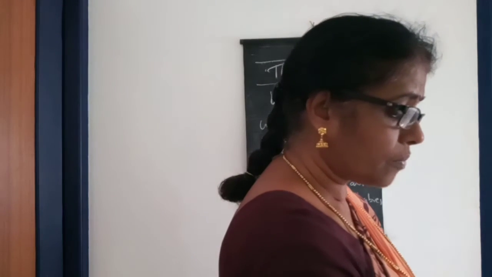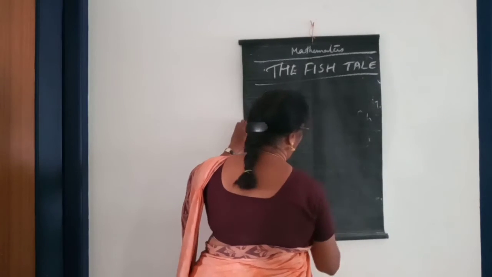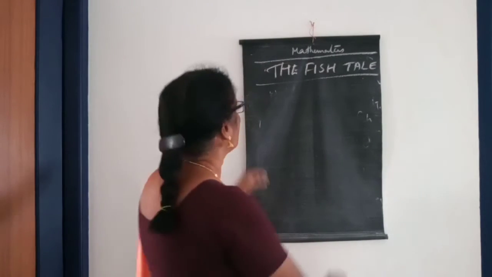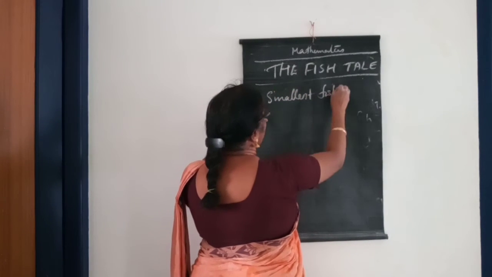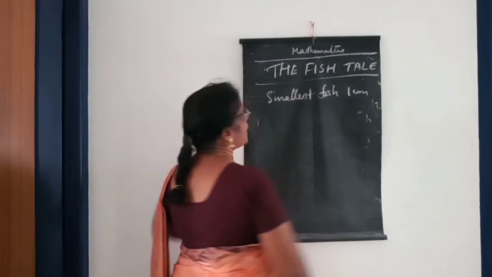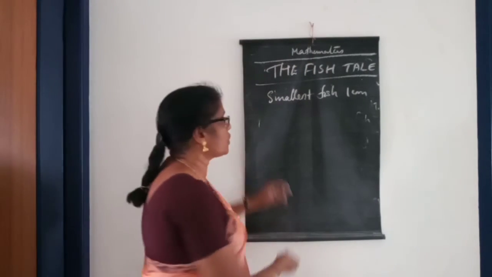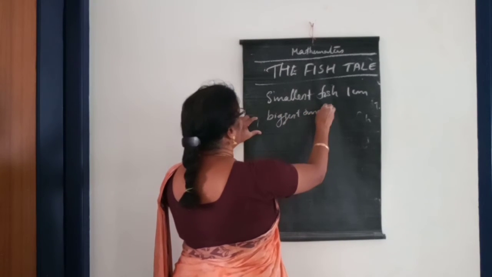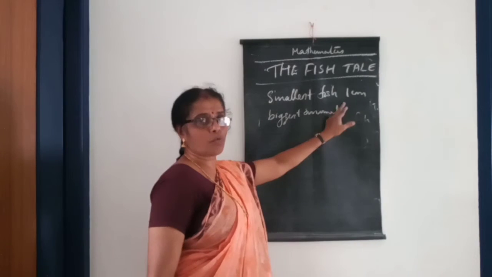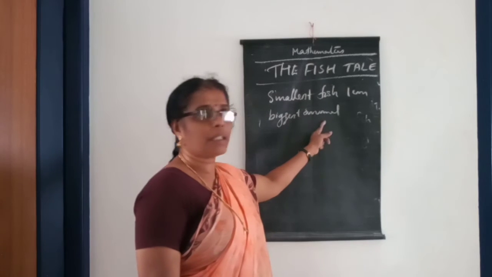And here, the question is, if the smallest fish is 1 centimeter, then can you imagine what is the length of the biggest fish?